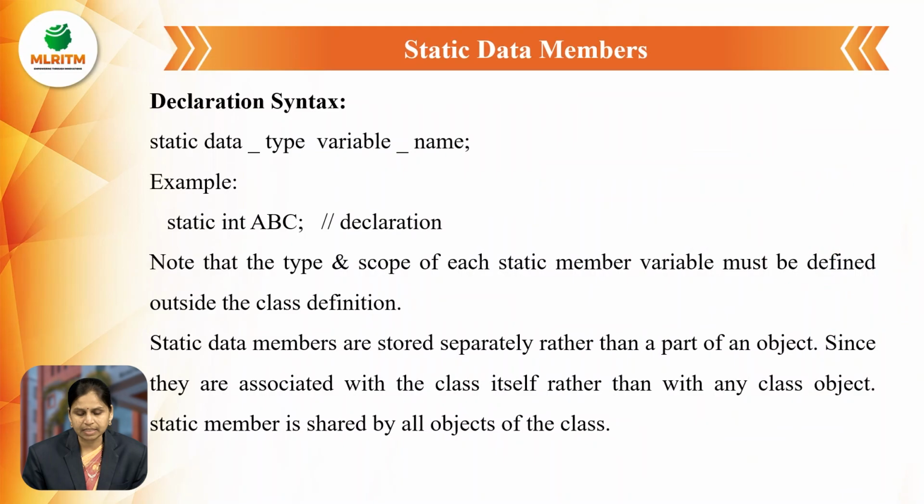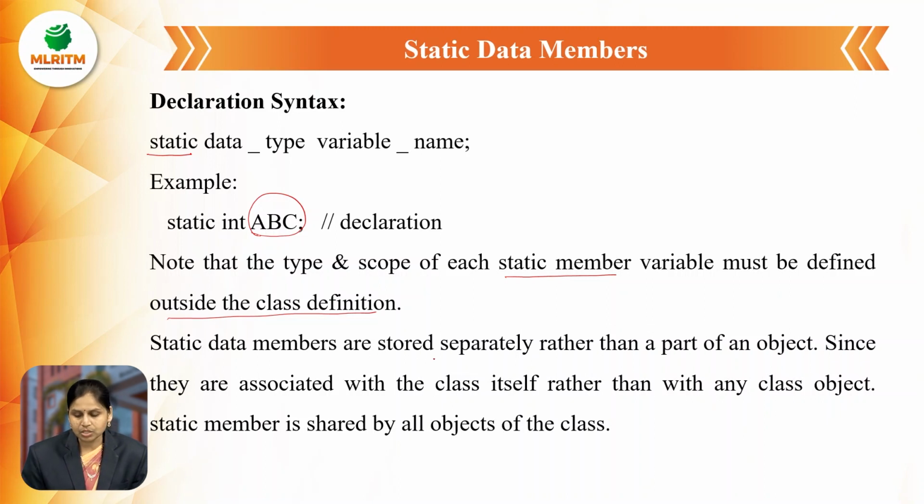Now the declaration of a static data member: we use the static keyword, a space, the data type, a space, then the variable name. Let us see the example, static int ABC. Here int ABC is a variable, and since it is declared as static, it is called a static data member in a class. Note that the type and scope of each static member variable must be defined outside the class definition. The declaration is possible within the class, but we define the static data members outside the class with the help of the class name and the scope resolution operator.